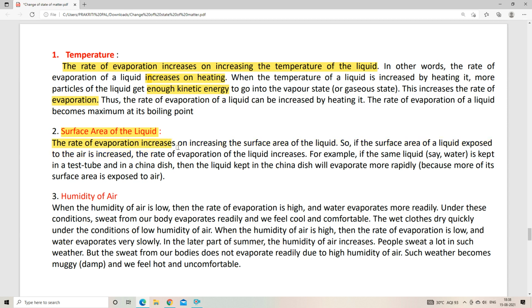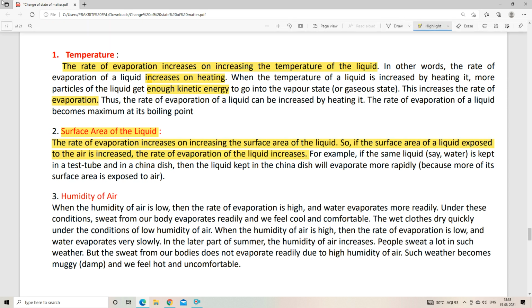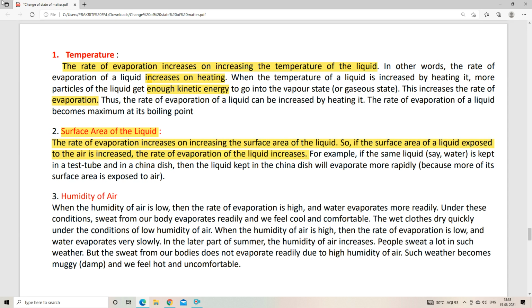So if the surface area of the liquid exposed to the air is increased, the rate of evaporation of the liquid increases. Suppose you are having some food, but you have your classes after 5 minutes, and the food is too hot that you can't eat faster, right? So what will you do? You will try to cool it.